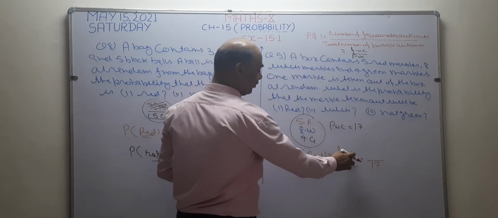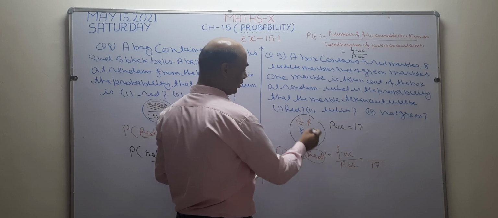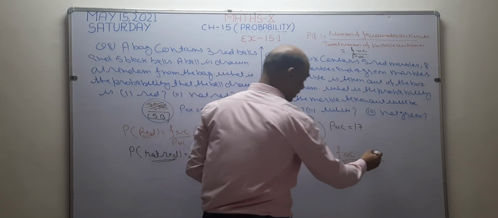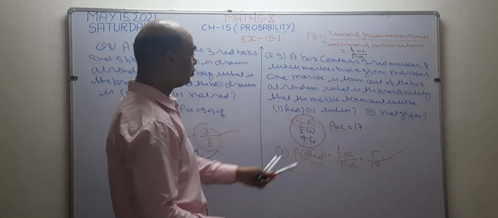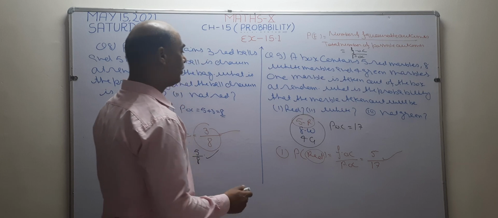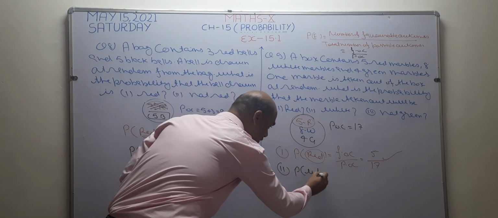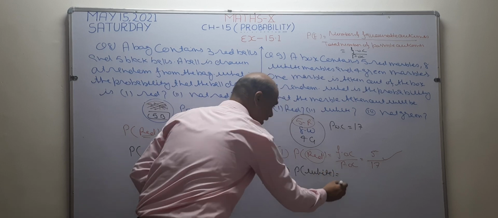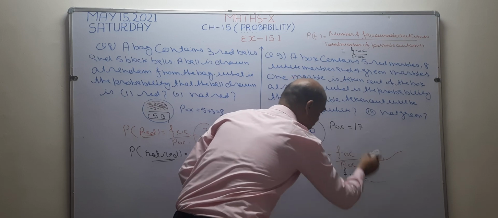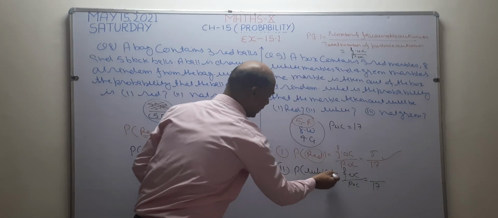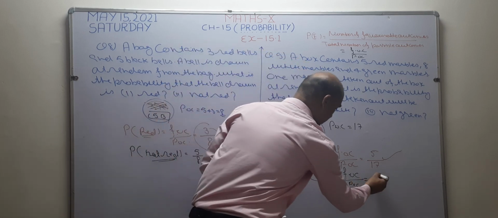I want to find the favorable outcomes. What is in favor? Red marbles are going to be in my favor. How many red balls are there? 5. So answer becomes 5 by 17. This is your answer. Now see, in this second question, we have to find the probability of white marbles. So I write here in second case, find the probability of white marbles. So formula is FOC upon POC. What is POC? Possible outcomes is given 17. I want to check how many white balls are there. How many white balls are there? 8. So answer becomes 8 by 17.